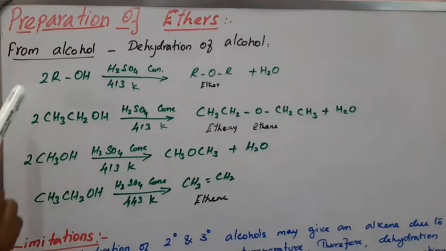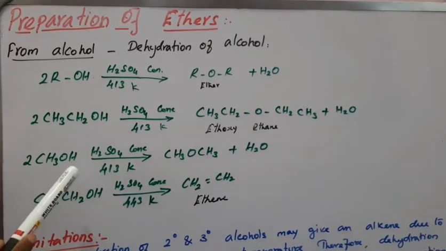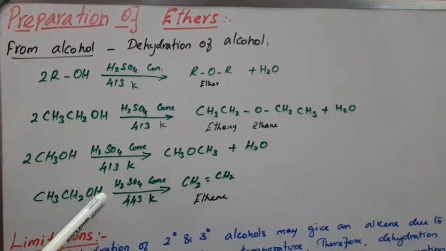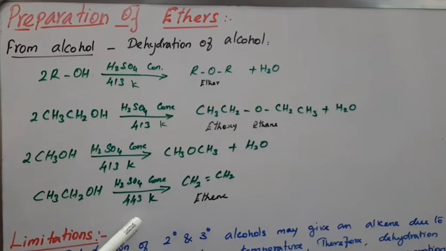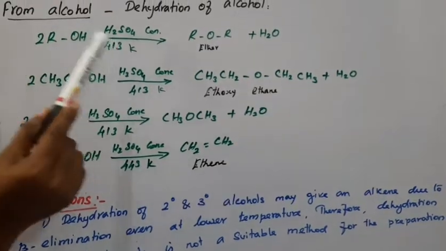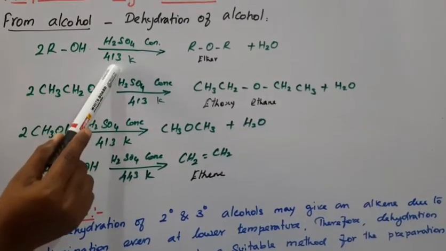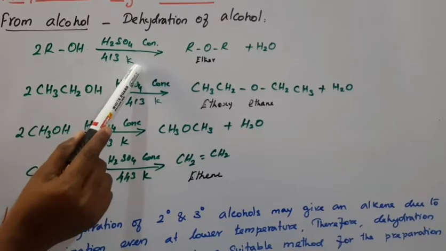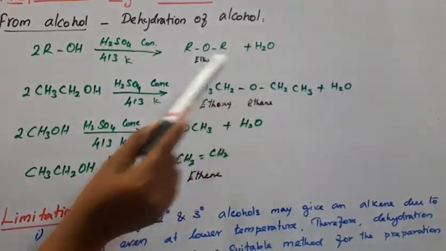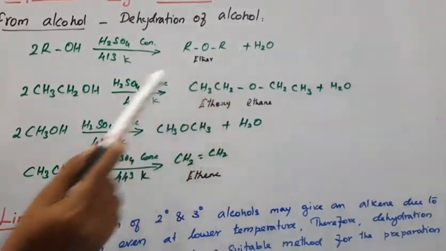So this dehydration method is only for primary alkyl groups. It is not suitable for secondary and tertiary groups, because of the secondary, listen here. This alcohol, in the presence of concentrated sulfuric acid at the lower temperature of 413 Kelvin, produces ether, plus H2O because of the dehydration reaction.